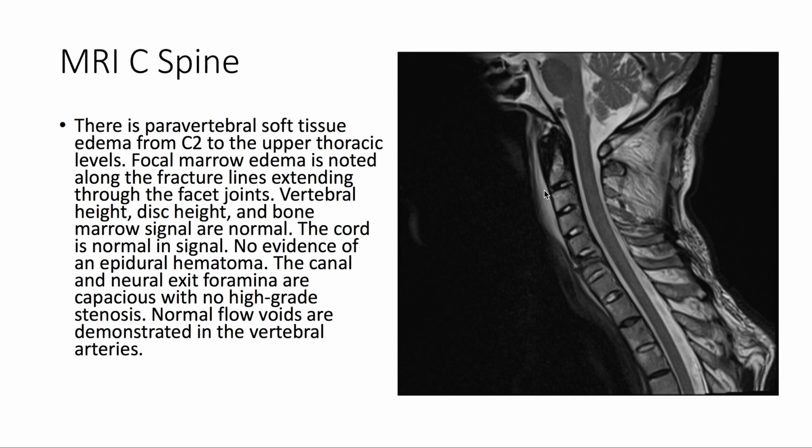The vertebral height, disc height, and bone marrow signal are normal, the cord signal is normal, and there's no evidence of epidural hematoma. The canal and neural exit foramina are capacious with no high-grade stenosis. Normal flow voids are demonstrated in the vertebral arteries.